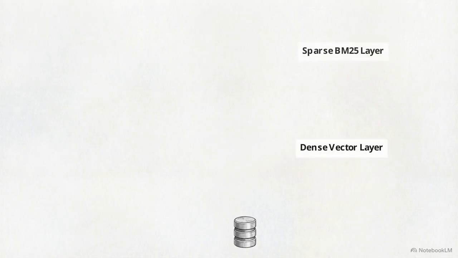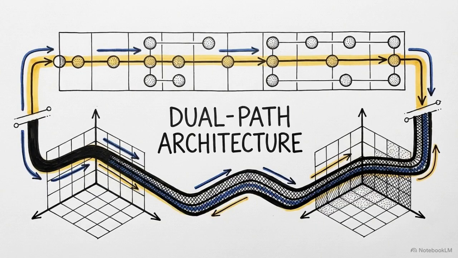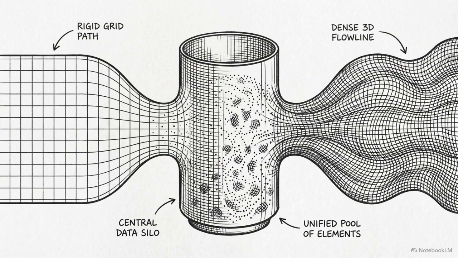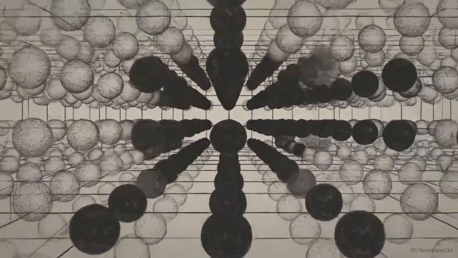Solving the exact match failure requires a dual retrieval architecture that adds a keyword matching layer alongside the vector search. This layer uses sparse BM25 search. BM25 scores documents based on exact keyword occurrence. By executing the query through both paths simultaneously, the system captures both semantic intent and alphanumeric precision. This configuration, known as hybrid search, runs the dense semantic path and the sparse keyword path in parallel. The outputs from both retrieval methods are merged into a single, unified pool of candidate data chunks. This approach maximizes system recall, ensuring the target data is present in the results regardless of how the user phrased their request.